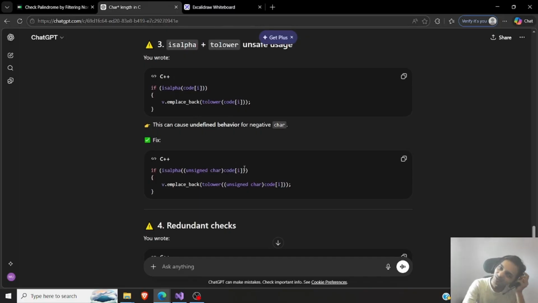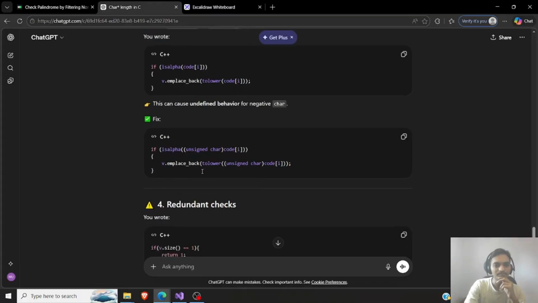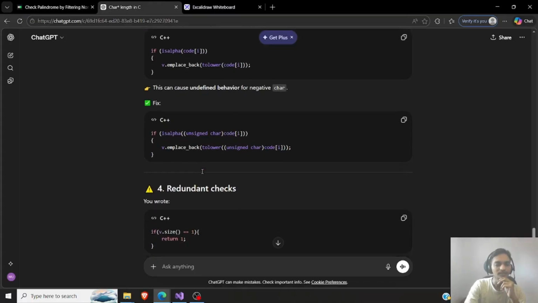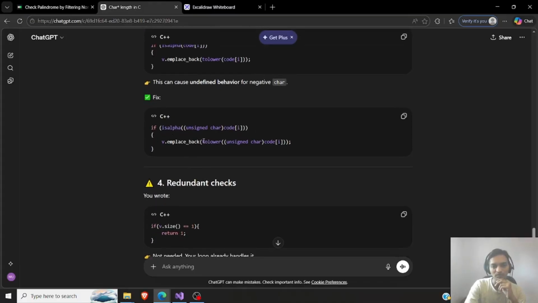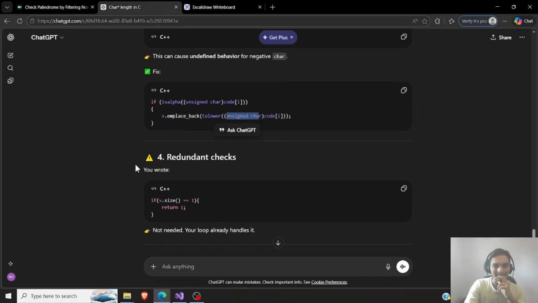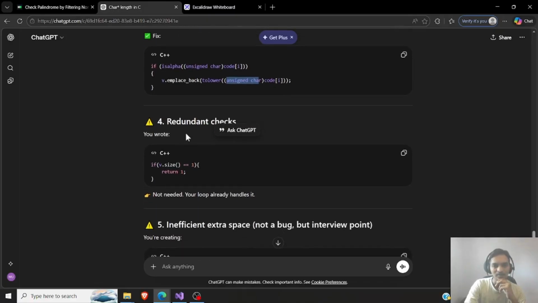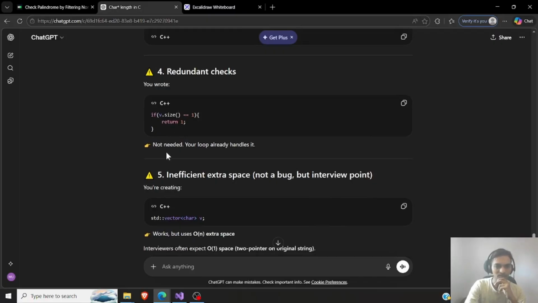What will be a negative character? I don't know what a negative character is. So it is suggesting to use unsigned char. Okay, let it be. Redundant checks: the if is not needed, your loop already handles it.